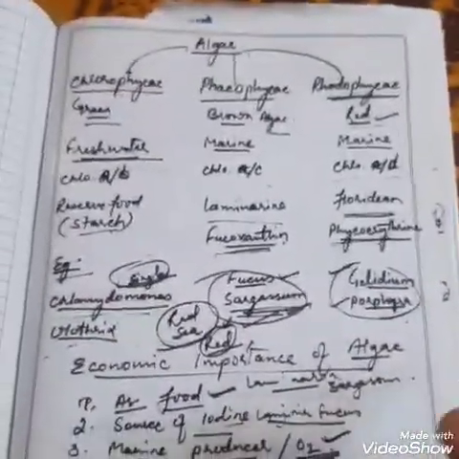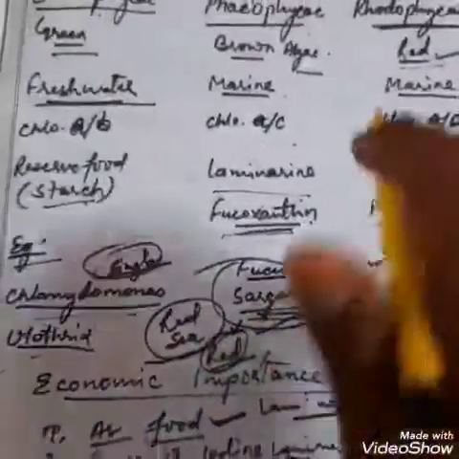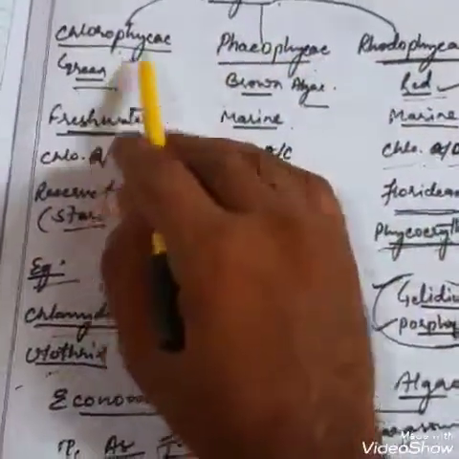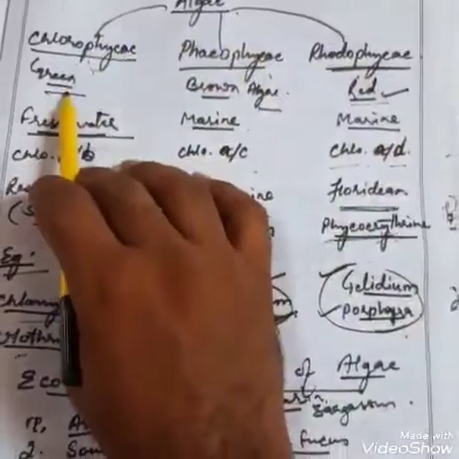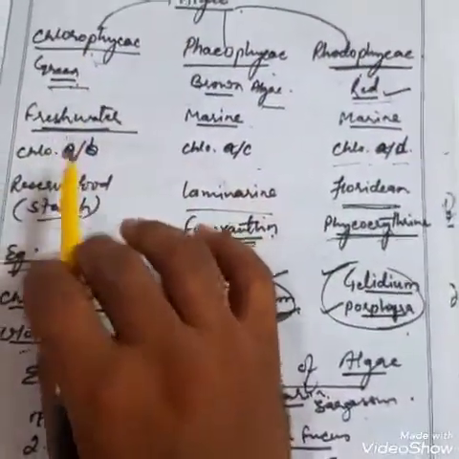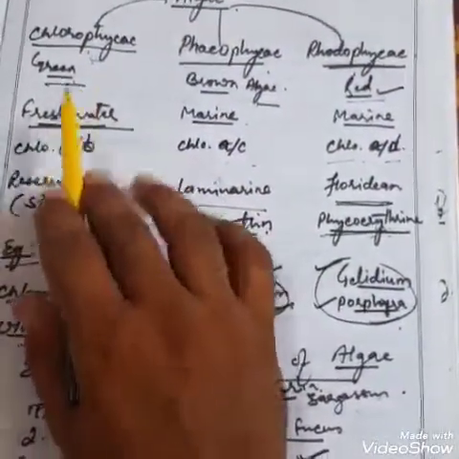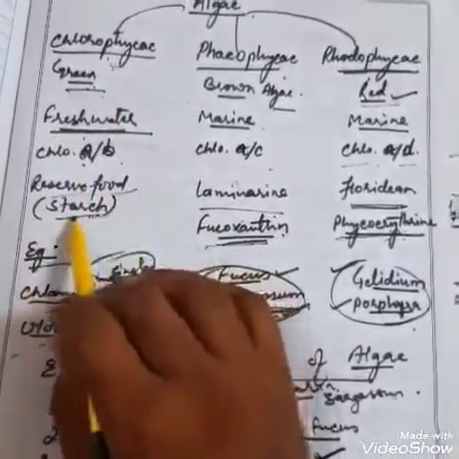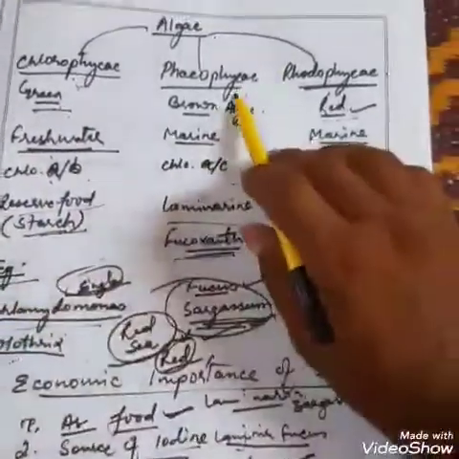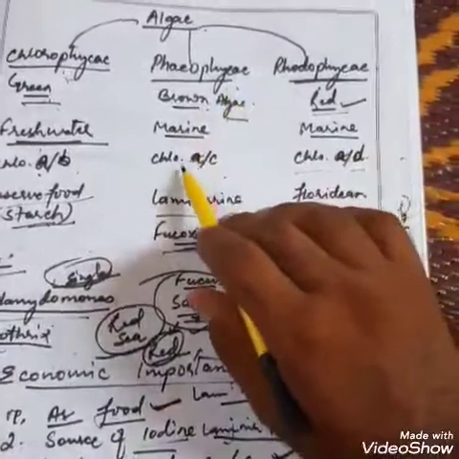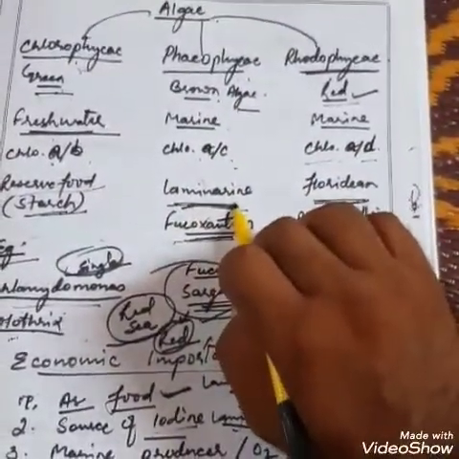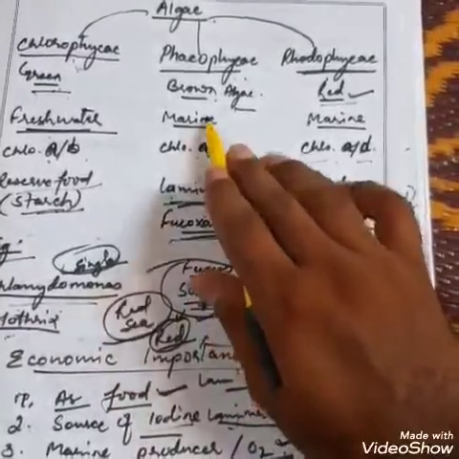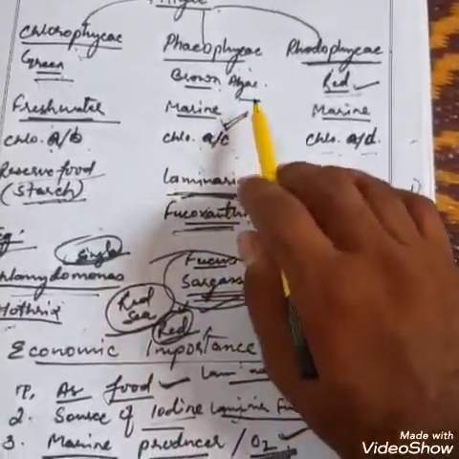Now, if I talk about algae's departments, algae is divided into three sections. Number one is Chlorophyceae, number two Phaeophyceae, number three is Rhodophyceae. Chlorophyceae is green and fresh water, and it has chlorophyll A and B. That's why it is green. It has a reserve food known as starch. Phaeophyceae is brown algae because it has chlorophyll A and C, and a kind of pigment is also found in them. That's why they look brown. They are marine water algae.